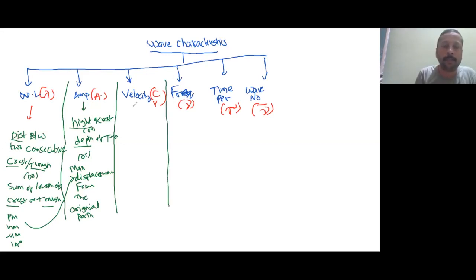Next is the velocity, simple definition. So there should not be any problem in the definition of the velocity.